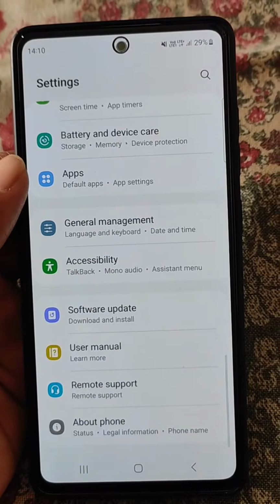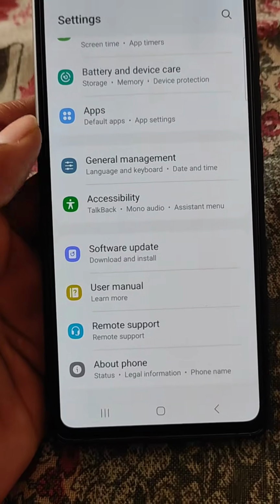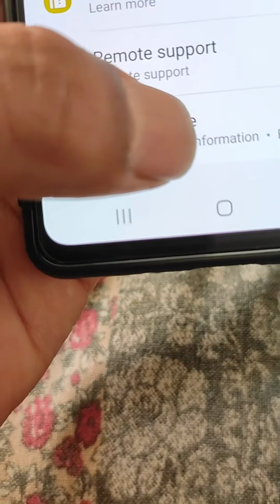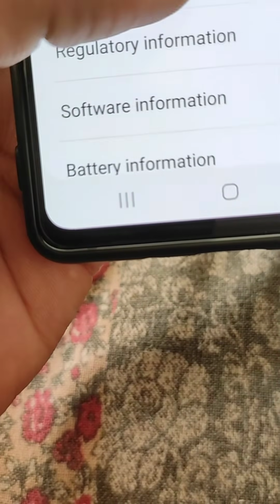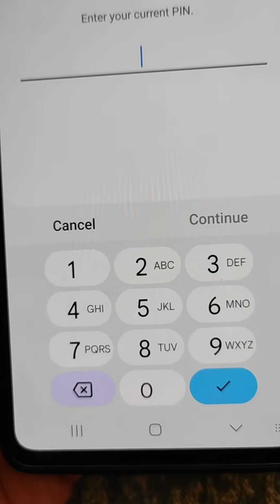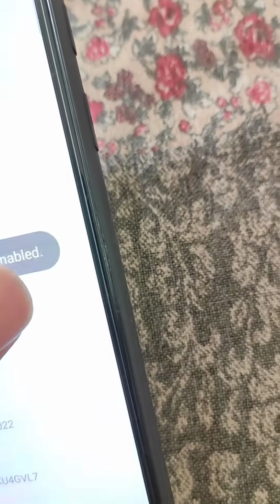So go to the settings and find developer options. If you don't have developer options, open About phone from here, and now go to the Software information option, and from here find Build number option and tap on it 7 times, and now enter your mobile PIN, and now you are a developer.